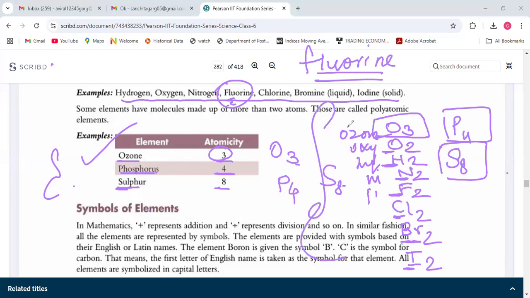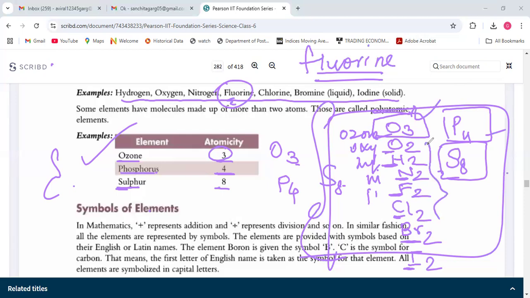I hope you have written this. So sulfur is which type of atomicity? It is polyatomic. Phosphorus is also polyatomic. Ozone, we can say it is triatomic and also polyatomic. And these all are diatomic. And Au we saw was monoatomic. We don't write Au1 because 1 is not considered in chemistry. So we just write Au for gold.